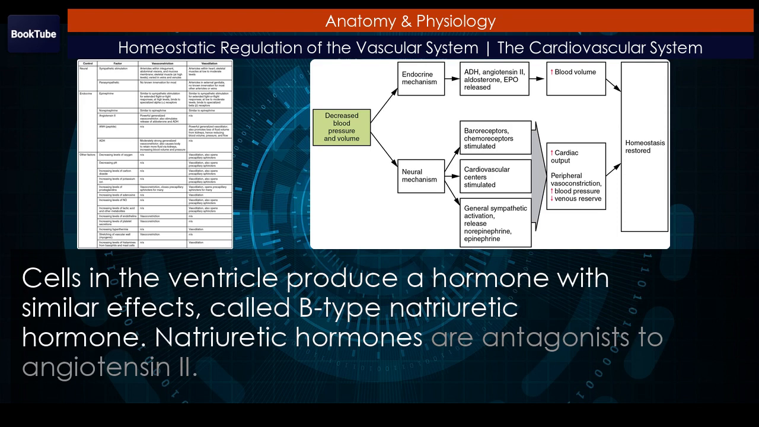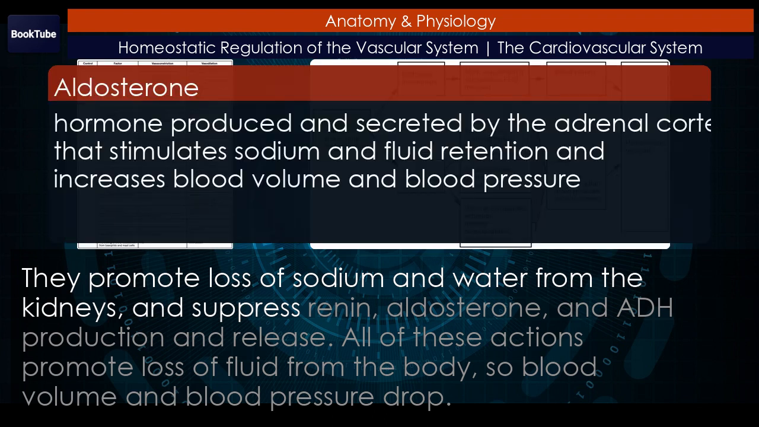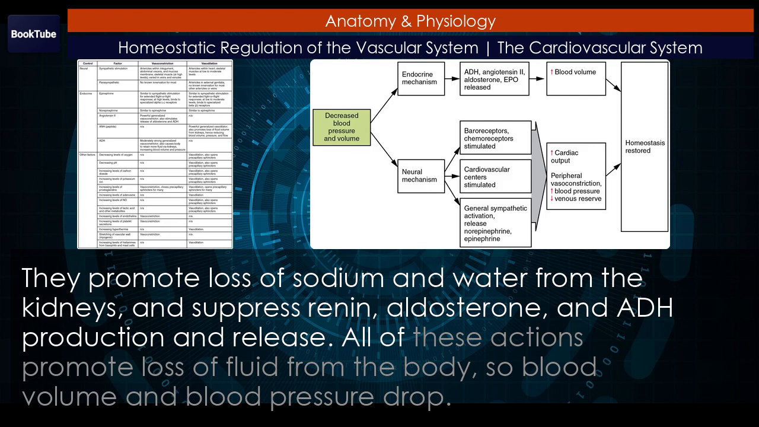Natriuretic hormones are antagonists to angiotensin II. They promote loss of sodium and water from the kidneys, and suppress renin, aldosterone, and ADH production and release. All of these actions promote loss of fluid from the body, so blood volume and blood pressure drop.